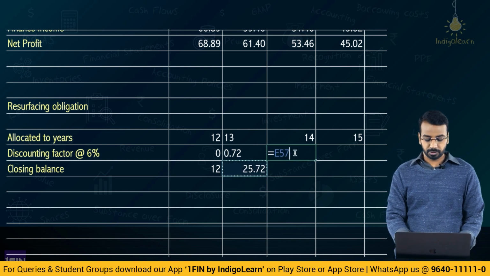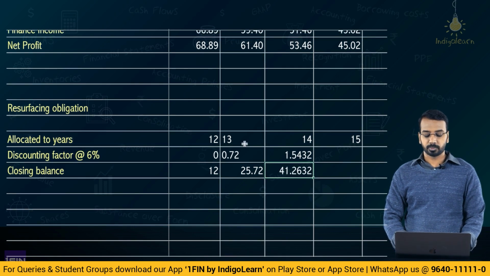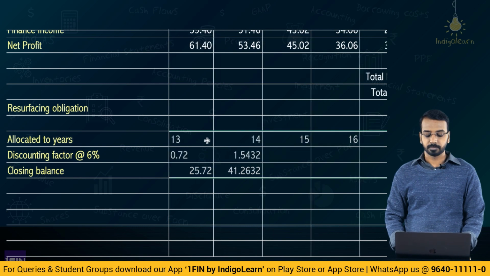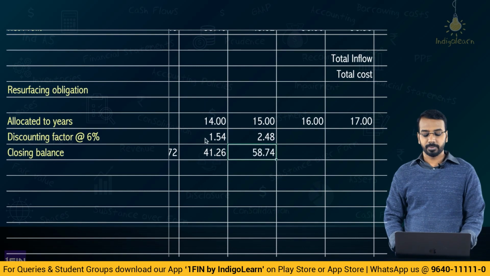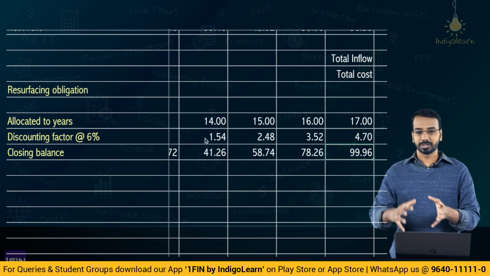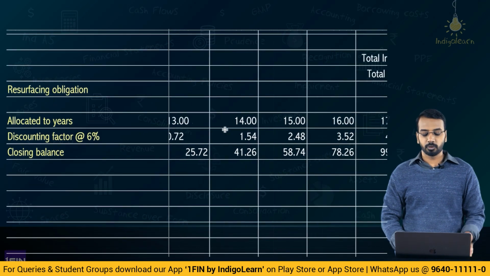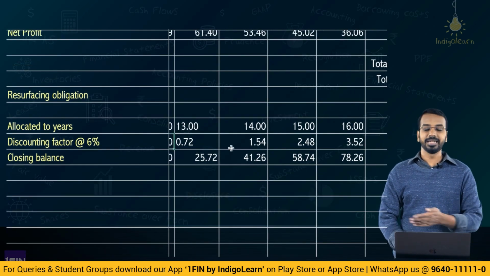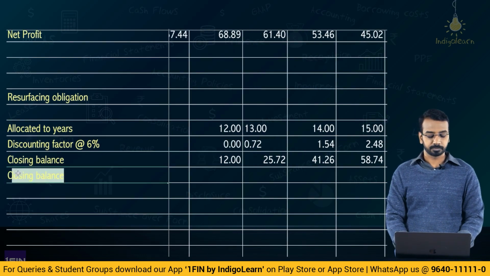On this 25.72, you have to calculate 6% interest and the closing balance will be 41. So, basically 25 plus 14 plus 1.45, let me make it in 2 digits. Okay. Then interest here is 2.48, closing balance is 58.74, 3.52, 78.26, 4.70, 99.96. Okay, so this is the breakup of 100. So basically, by providing 12, 13, 14 each year and adding interest to that, you get the ending balance as 100. So what is the cost for each year?